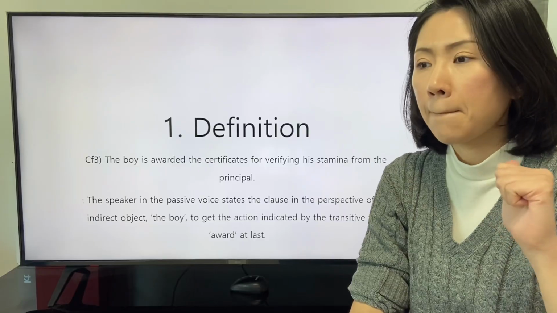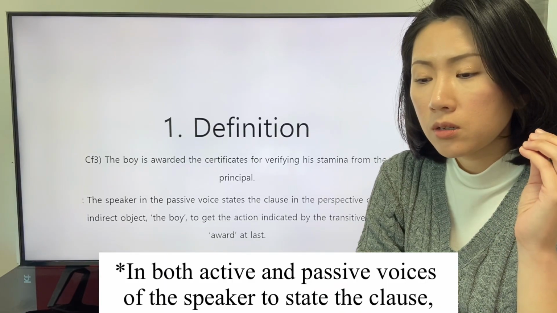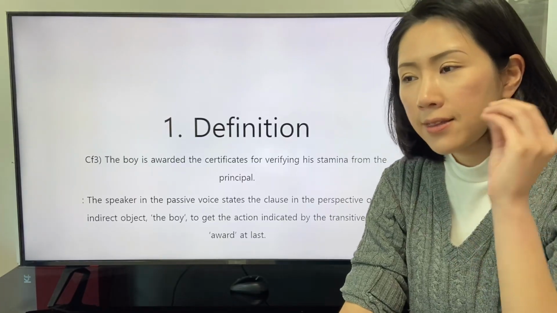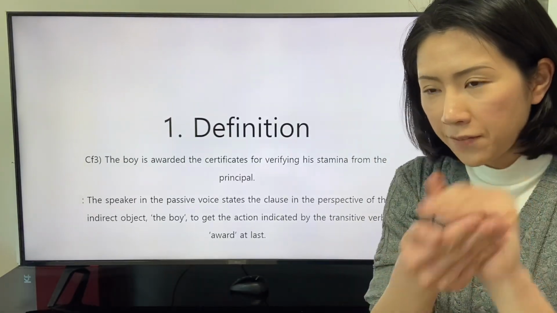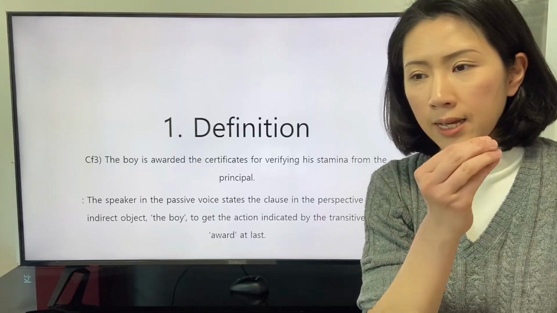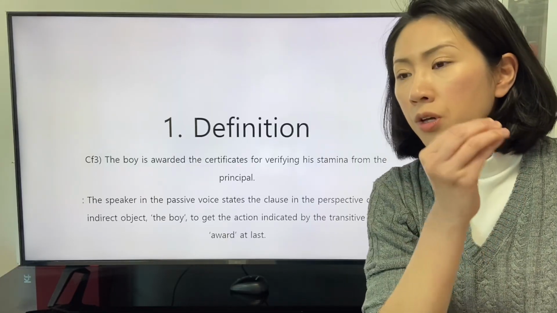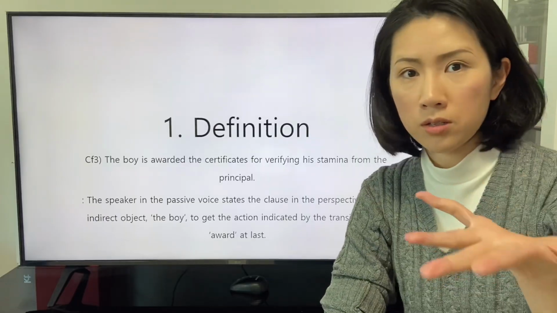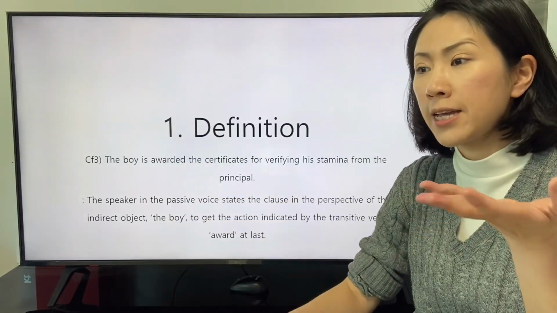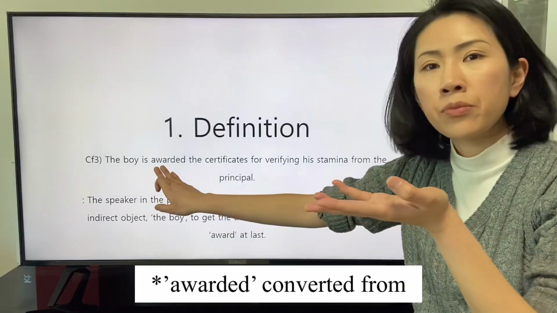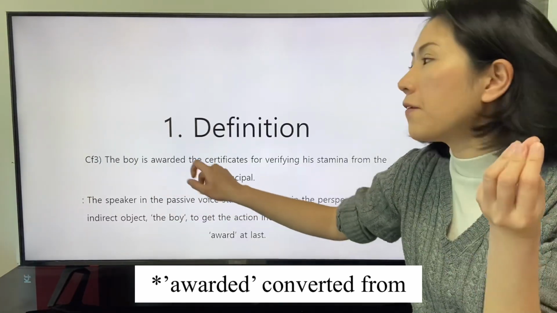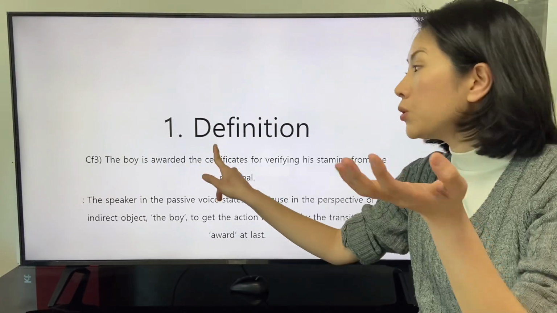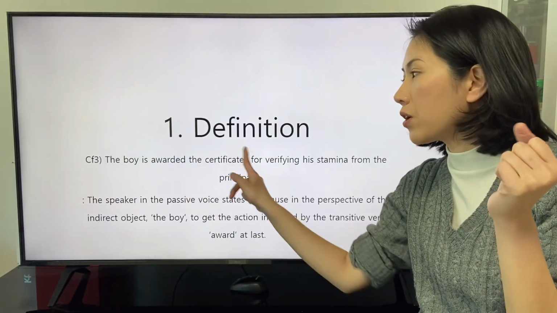At first, the fact that the definition of the transitive verb award is conveyed to the direct object from the subject is constant. The past participle as a subjective complement of the transitive verb award to the certificate.